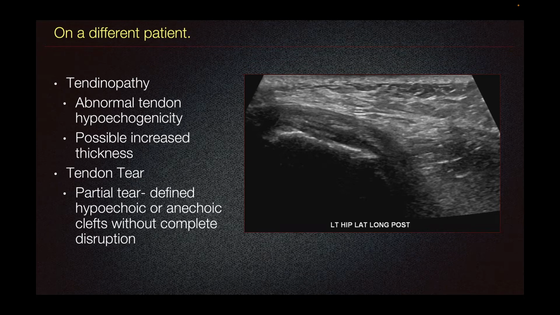left hip ultrasound. Tendinopathy, similar to other tendons in the body, is demonstrated by abnormal tendon hypoechogenicity and possible increased thickness. Tendon tear, or in this case the partial tear, is defined by hypoechoic or anechoic clefts without complete disruption. On our patient here, we can see a defined hypoechoic cleft just deep to the superficial fibers and posterior to the anterior fibers of the gluteus medius, consistent with partial tearing.